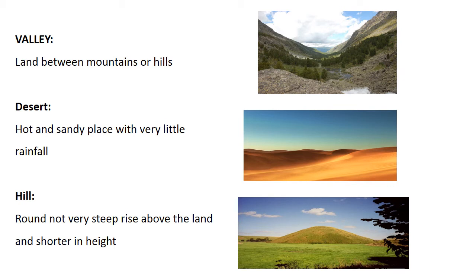Valley. A lowland area between hills or mountains. There are two types of valleys, V-shaped valley and U-shaped valley. V-shaped valleys are formed by the flowing of rivers. U-shaped valleys are formed by glaciers.